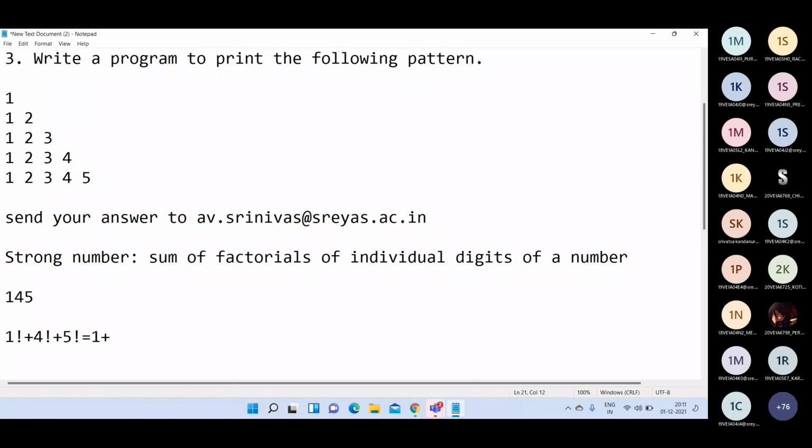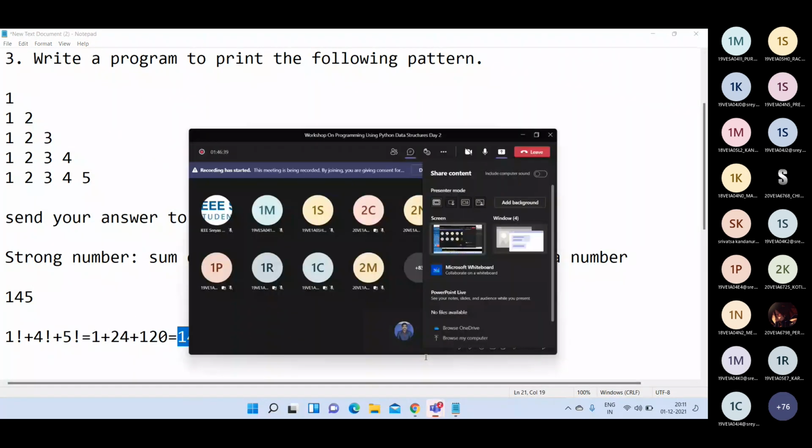What is it? 1 plus 4 factorial, which is 24, plus 5 factorial, which is 120. What do you get? 145. If the sum comes out the same, that is called a strong number. So for each digit you find the factorial value and add all the factorials. If you get the same number, that is a strong number. Okay now?